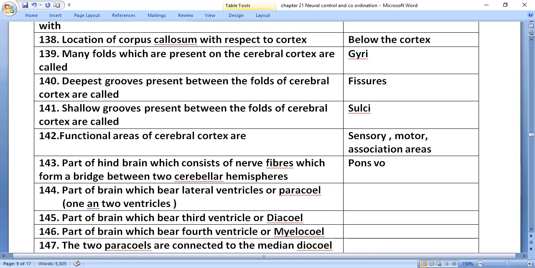Part of the hindbrain which consists of nerve fibers which form a bridge between the two cerebellar hemispheres: that is pons varolii. Part of the brain which bears the lateral ventricles: paracoele, 1 and 2 ventricles, that is in the cerebral hemispheres. Part of the brain which bears the third ventricle: diocoele, that is in the diencephalon. Part of the brain which bears the fourth ventricle: myelocoele, that is in the medulla oblongata.